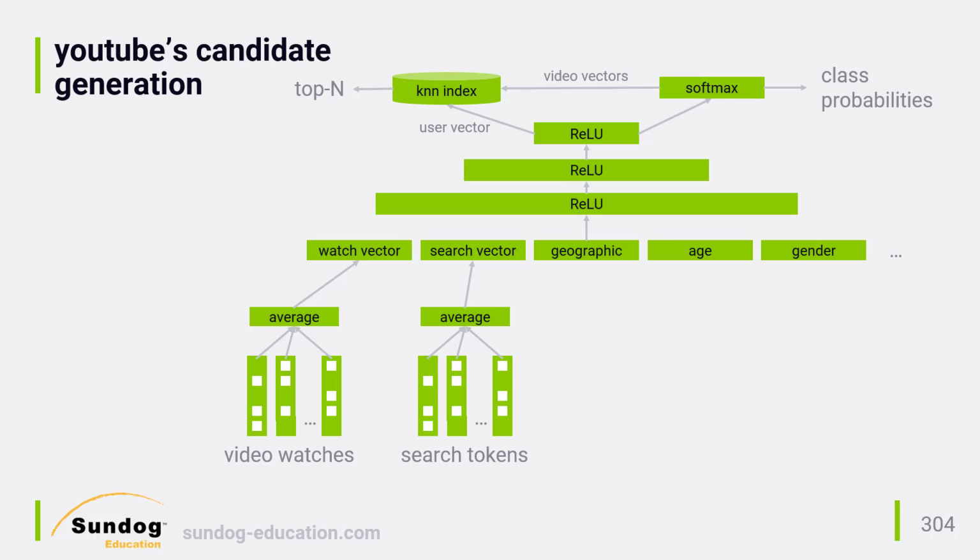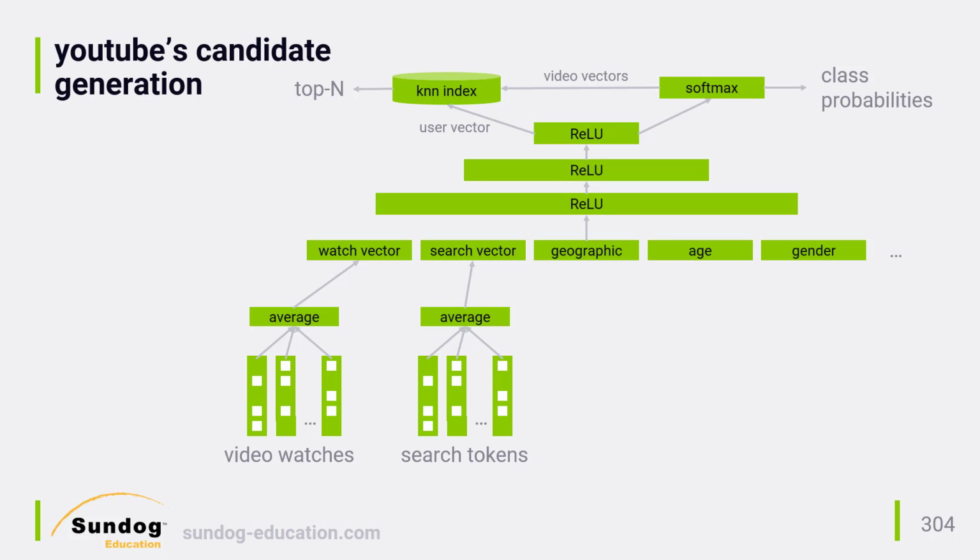At the next layer, they combine together those averaged video watch vectors and search token vectors with any other training features they want to incorporate into their model, such as the user's geographic location, their age, their gender, and presumably other features not shown here. All of those concatenated features are then fed as input into a deep neural network trained with softmax. They settled on 3 layers. The first has a width of 1024 units, followed by 512, and then 256 at the top. This gave them a good balance of accuracy, while staying within their budget for computing hardware.